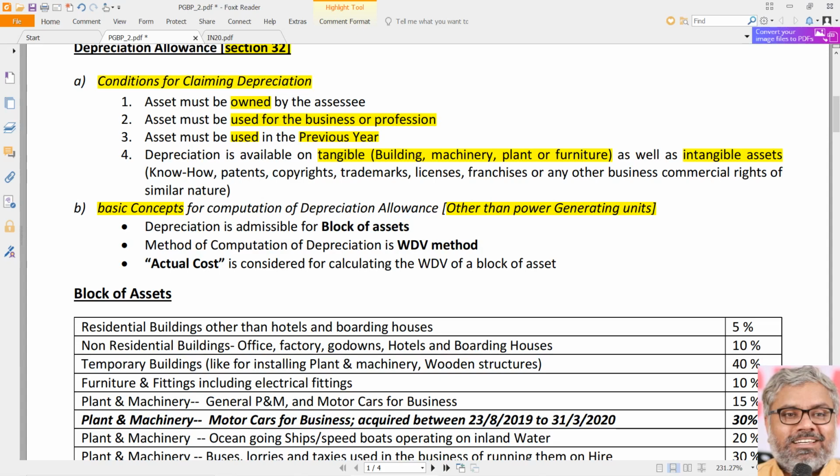So what we are going to talk about normally are all the points related to those businesses other than power generating units. So this is where the point comes. If nothing is mentioned, I will assume that it is a power generating unit and calculate accordingly. That will be over-smartness, and will get 0 marks. When it is given that it is a power generating unit, then only it is a power generating unit.